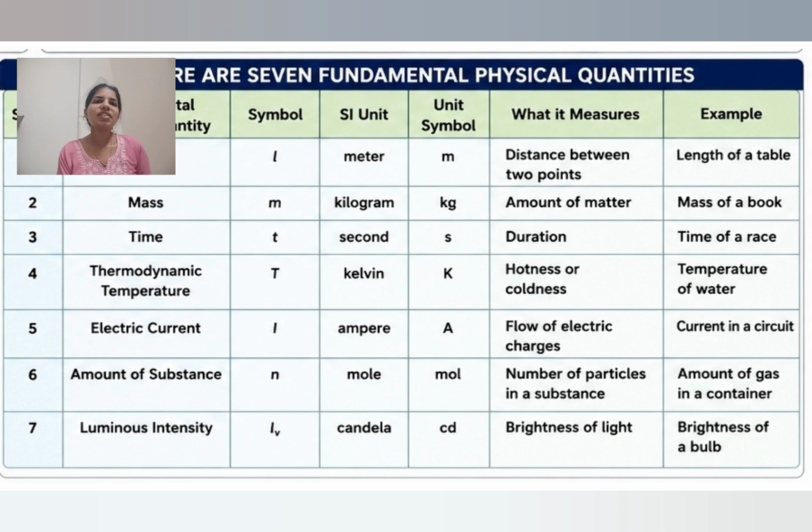Okay, let us understand seven fundamental physical quantities. First one is length. What is meant by length? Let me take an example. You consider point A and point B. There is a difference between these 2 points, right? The distance between these 2 points is measured by length. So length measures the distance between 2 points.